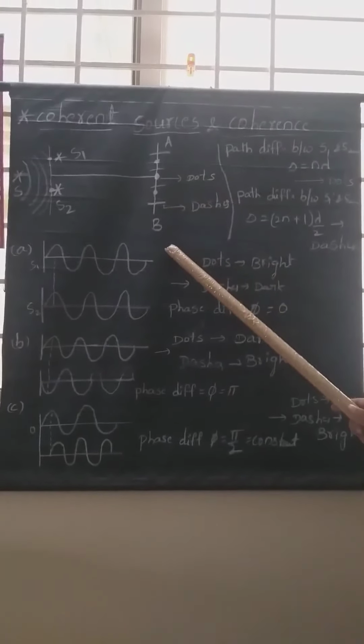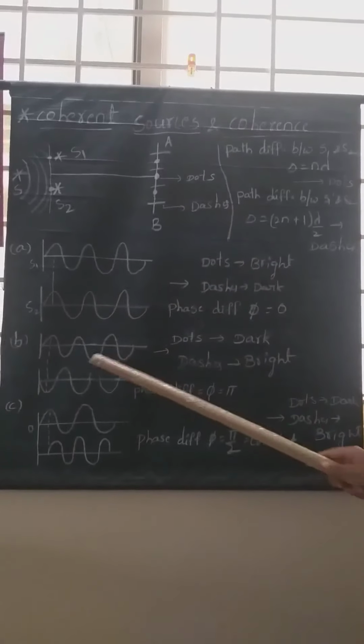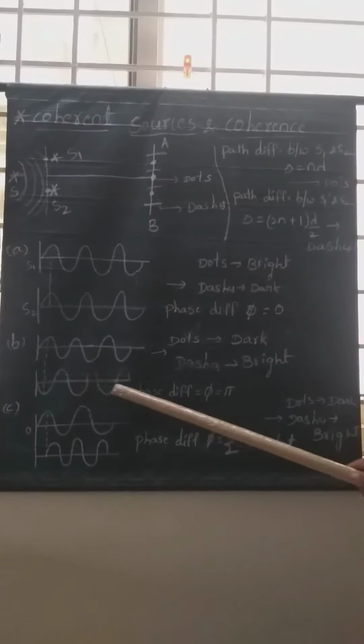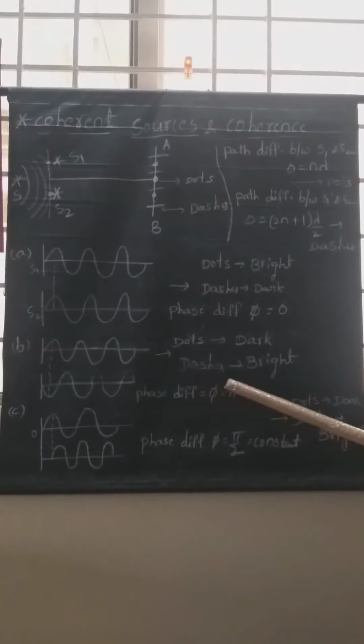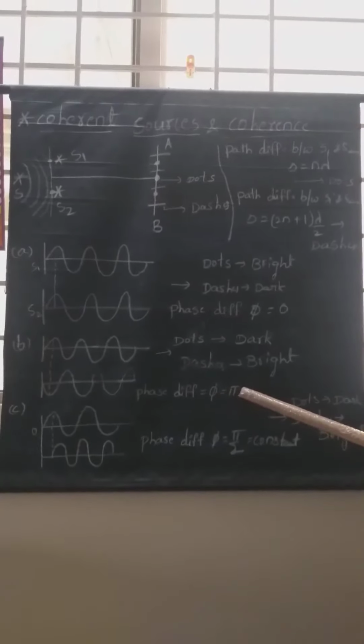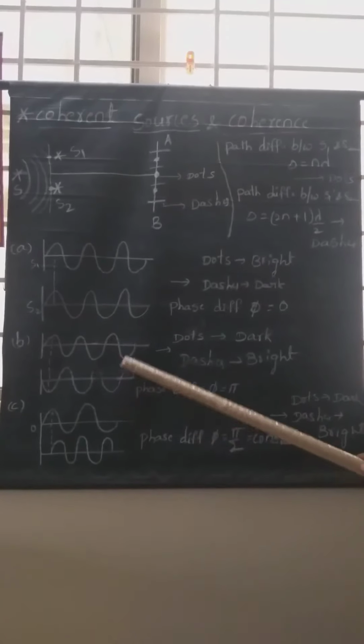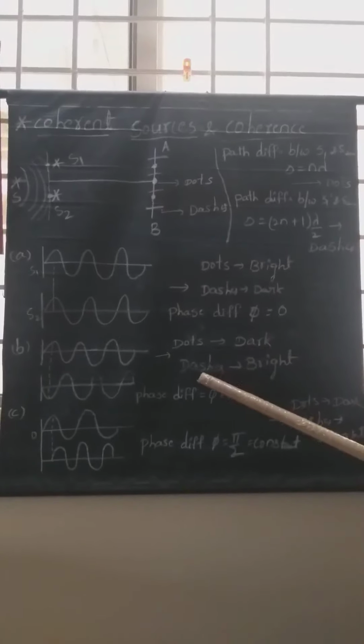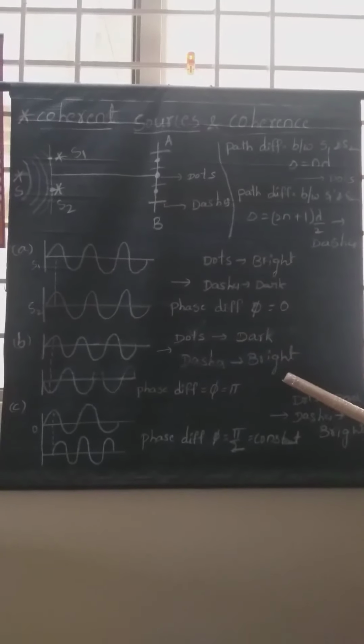A stationary interference pattern will appear on this AB screen. Now the second case: if the wavefronts are following a phase difference equal to pi, that too constant, at that time dots will carry dark positions and dashes will carry bright fringes.